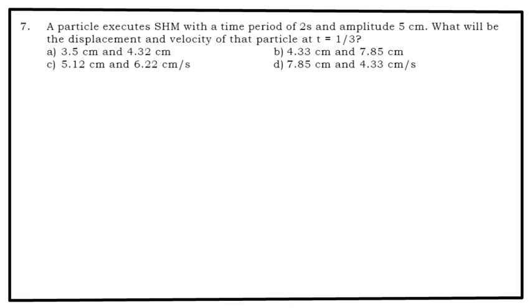Problem number 7. A particle executes SHM with a time period of 2 seconds and amplitude 5 centimeter. What will be the displacement and velocity of that particle at t = 1/3 seconds? Option A is 3.5 centimeter and 4.32 centimeter per second. Option B is 4.33 centimeter and 7.85 centimeter per second. Option C is 5.12 centimeter and 6.22 centimeter per second. Option D is 7.85 centimeter and 4.33 centimeter per second.